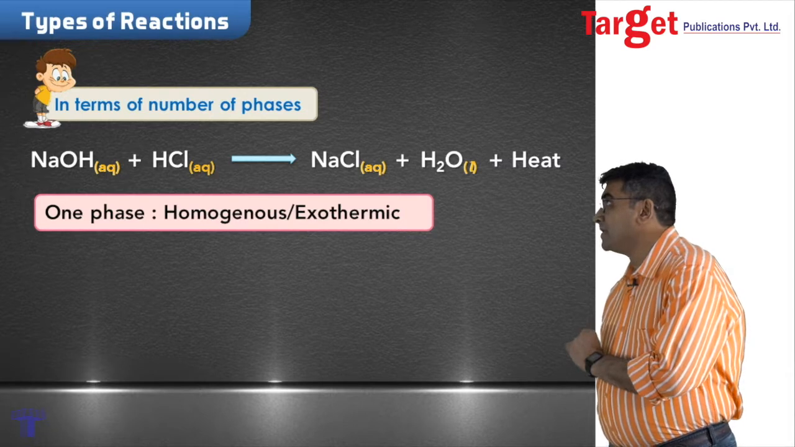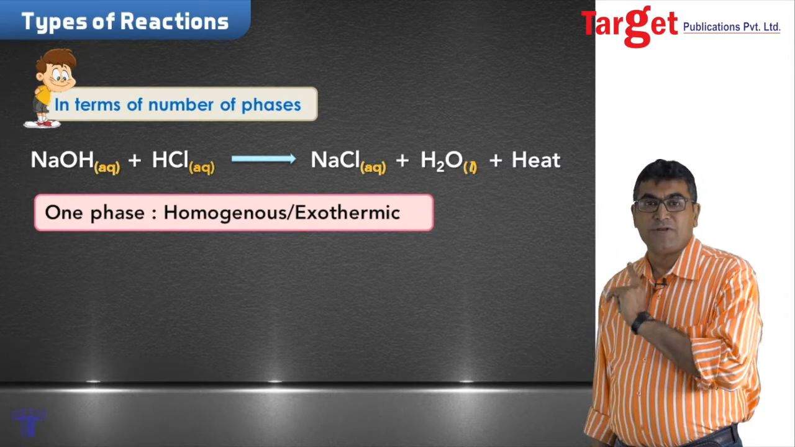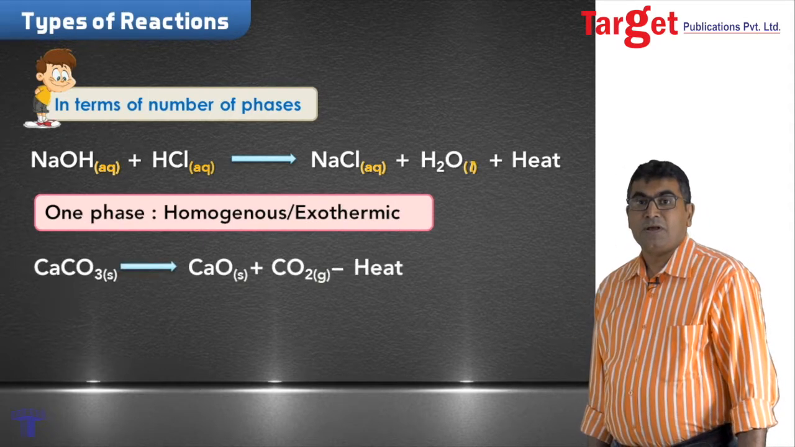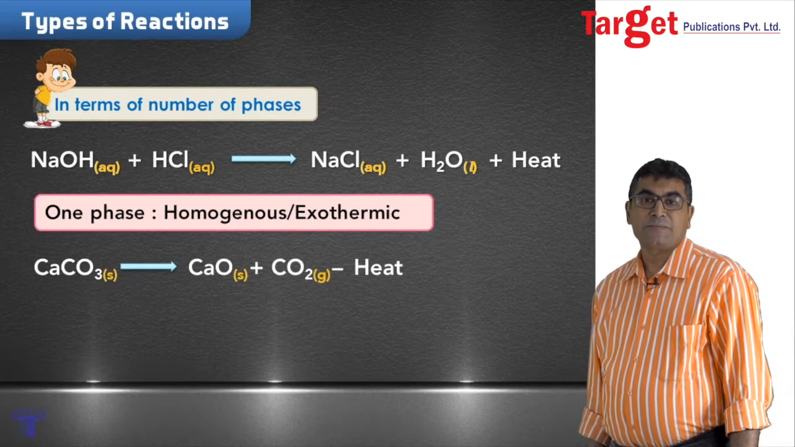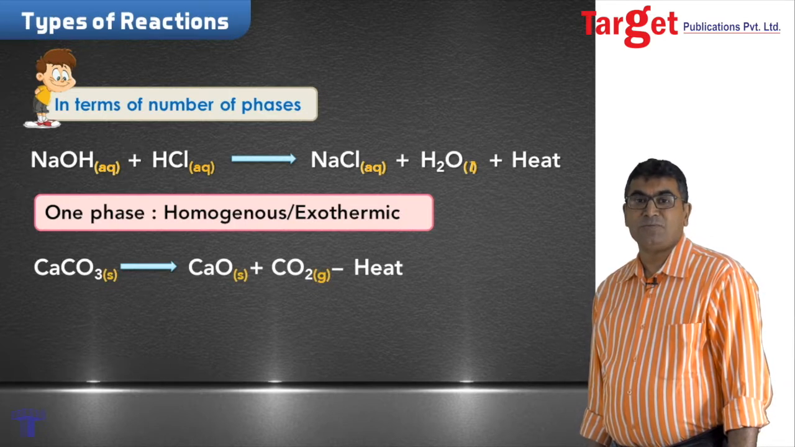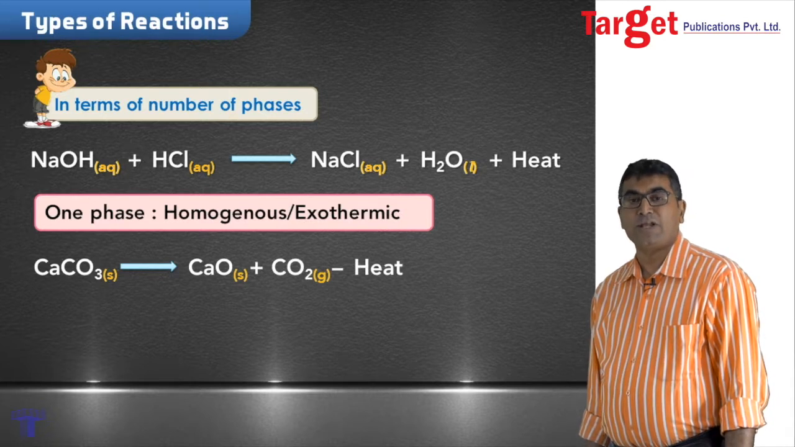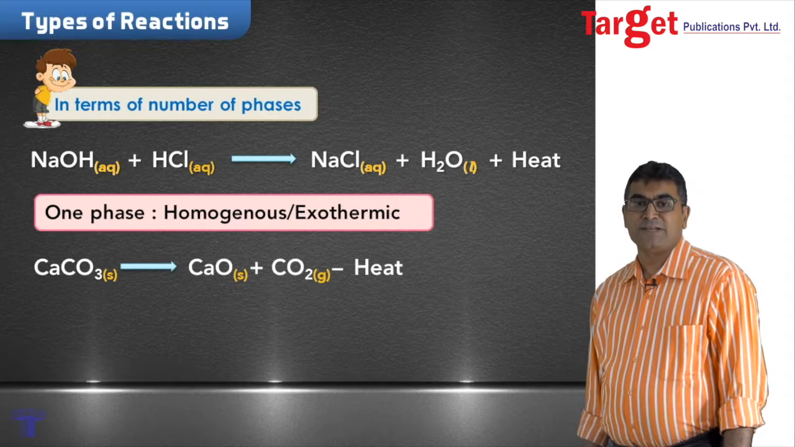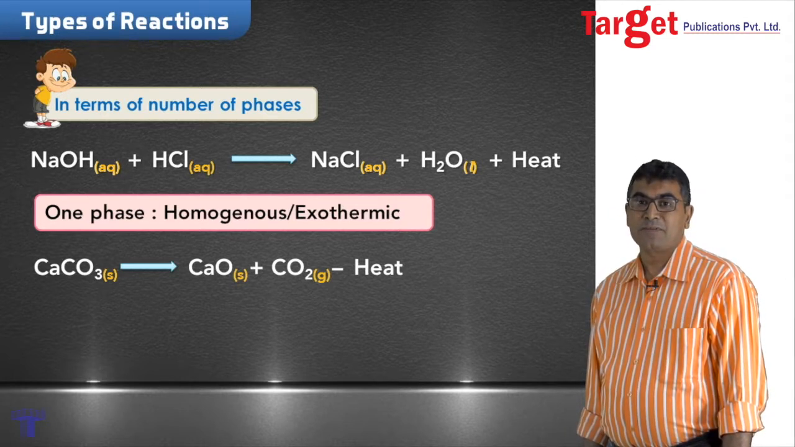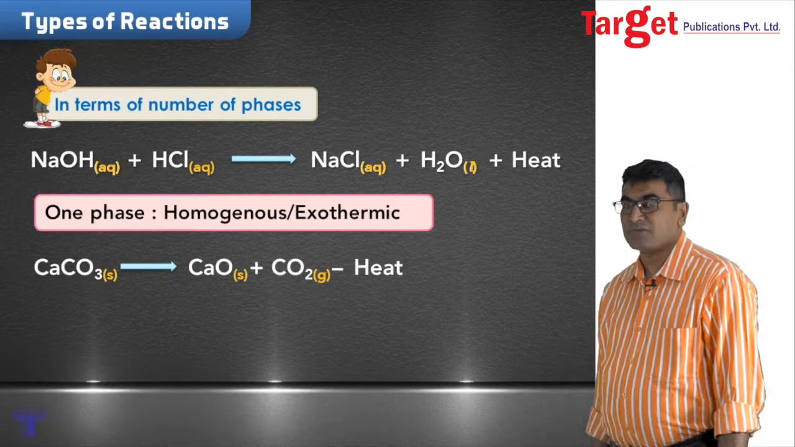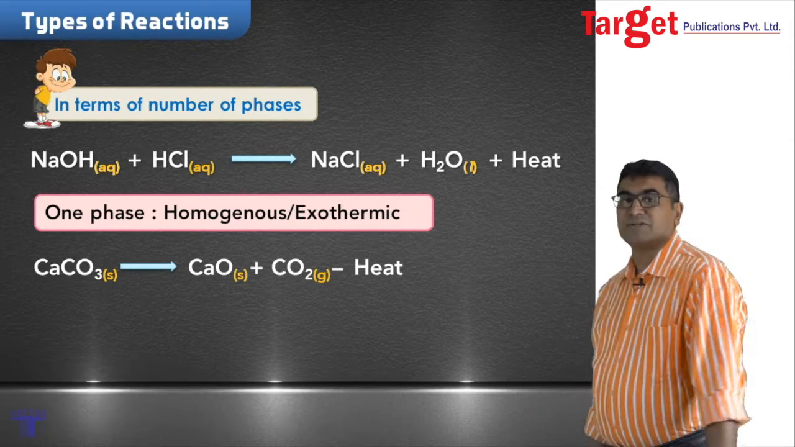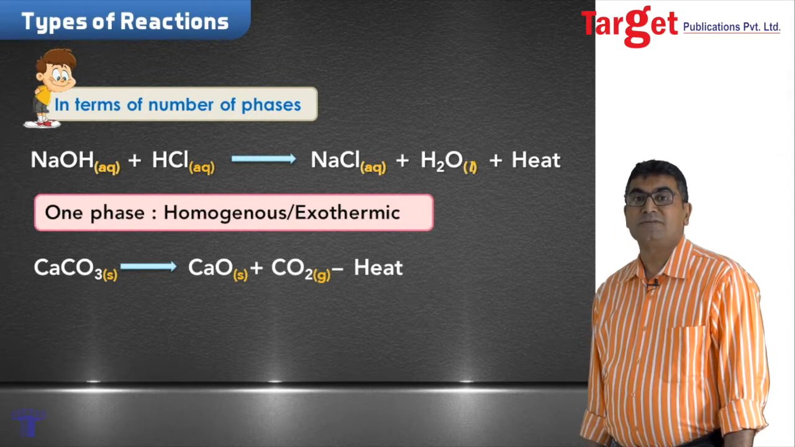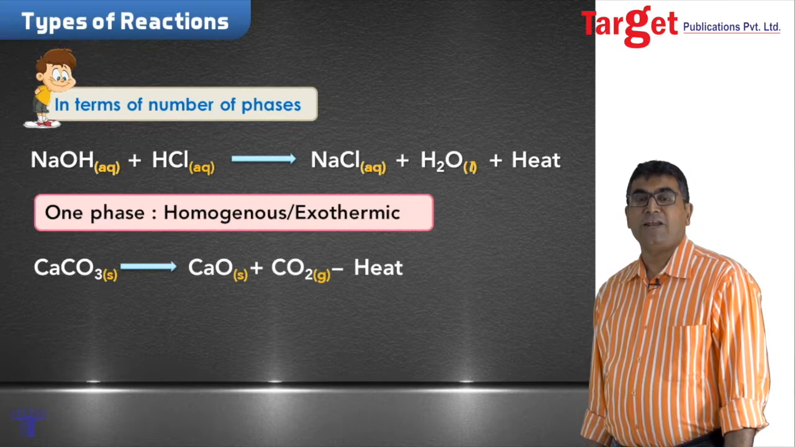Notice one thing, that here heat is also liberated. So, this could also be called an exothermic reaction. Other than that, if you see the next reaction, the reactant is calcium carbonate, product CaO and CO2. You can see that the reactants and products are not in the same phase. We have two solid phases and one gaseous phase. Such a reaction will be called a heterogeneous reaction. Notice one more thing. Heat is absorbed here. So, this also could be called an endothermic reaction.